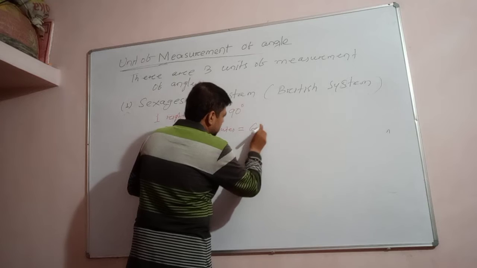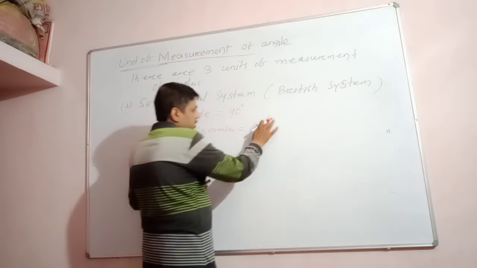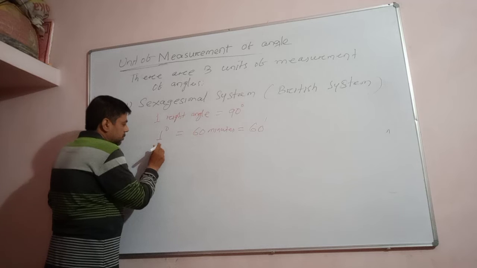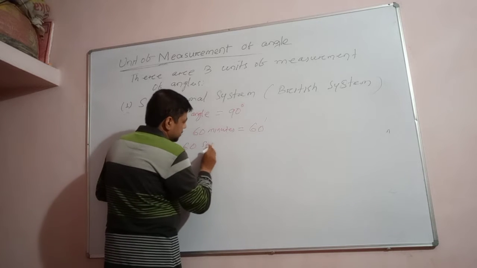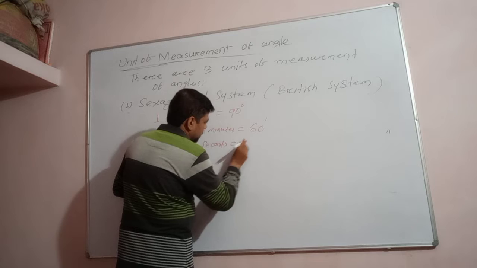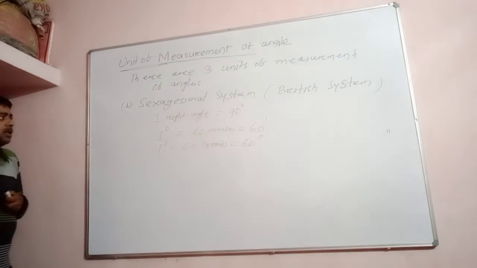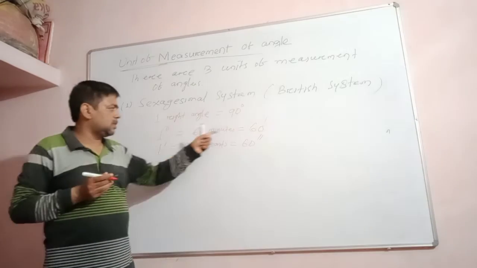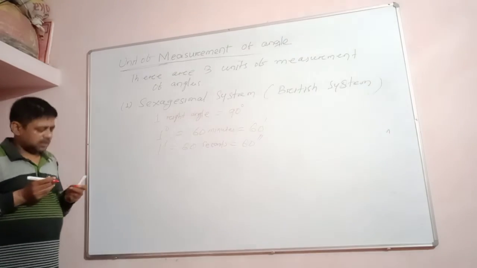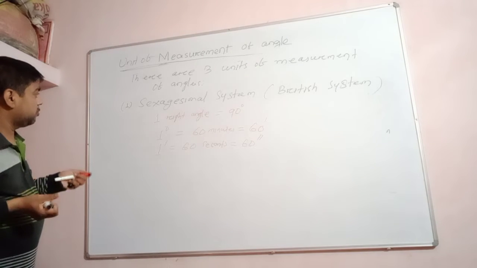The symbol for minute is a forward slash. And 1 minute is equal to 60 seconds, written with a double forward slash. This is how the relations work: one right angle is 90 degrees, 1 degree is 60 minutes, and 1 minute is 60 seconds. This is about the sexagesimal system, the British system of unit of measurement of angle.